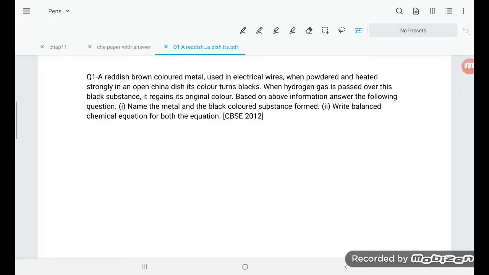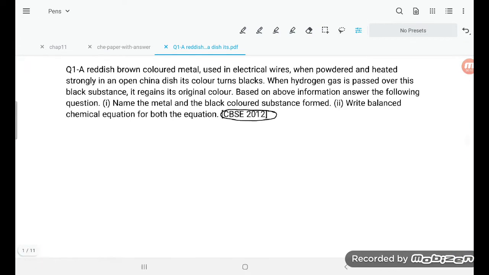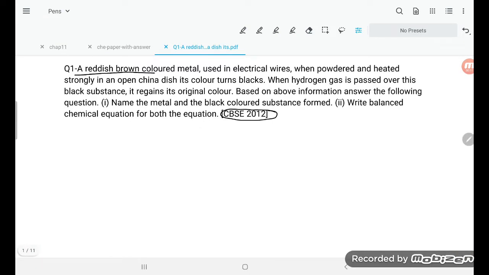Hello students, let's see the CBSE 2012 questions. This is asked from chemical reactions and equations. See the question: a reddish brown color metal. Which is the reddish brown color metal, student? That is copper, copper is reddish brown in color.